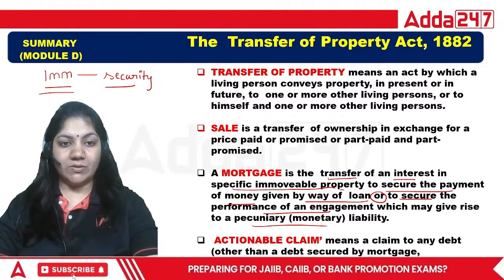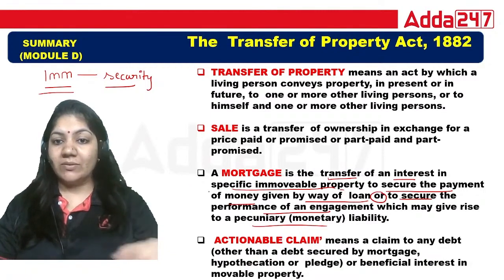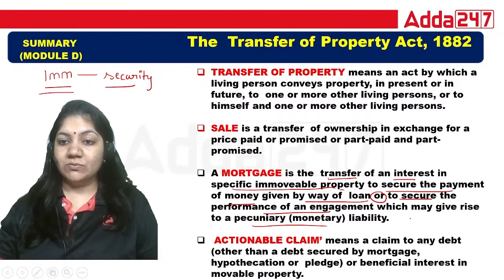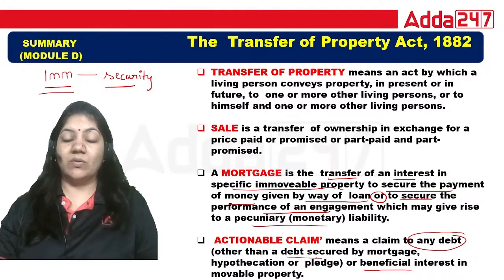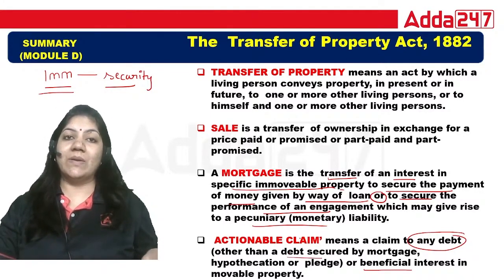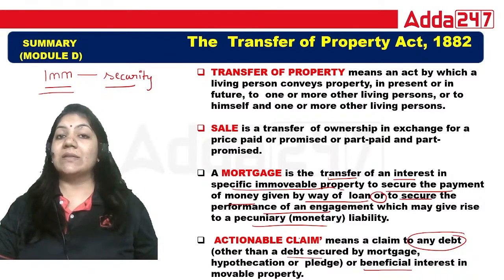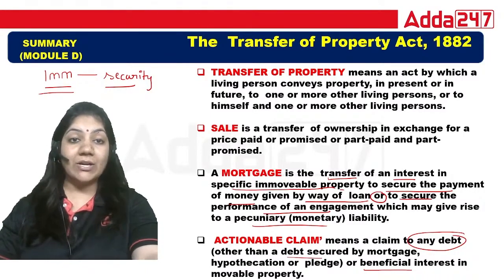This is called mortgage. Okay, now if we talk about actionable claim, it is a claim to any debt other than a debt secured by mortgage. It means if we are claiming our property in an unsecured debt, that is called actionable claim.